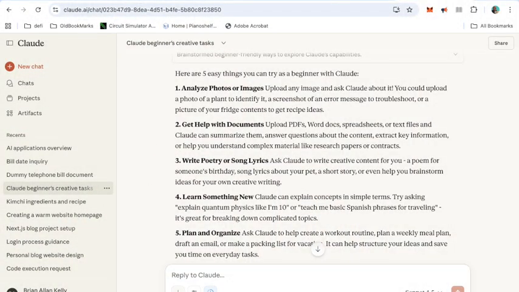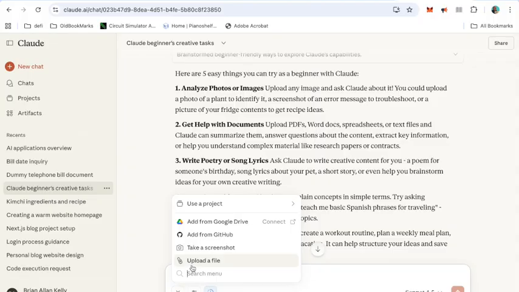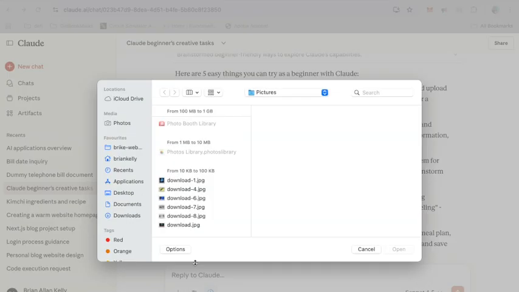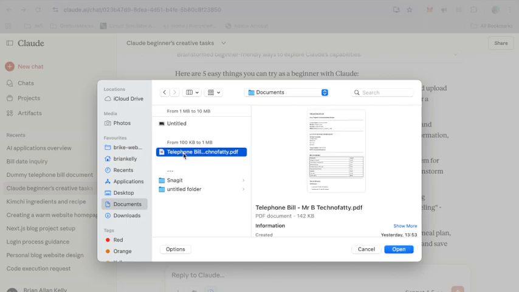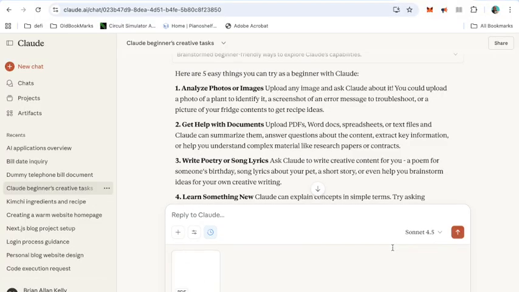So we'll try this. I've got a dummy phone bill. We just do the same. Click on the wee cross there to add things, that's to add things like pictures or documents. We go in here into documents, and we've got here telephone bill. Tell me all about it. So we've got this here, right?